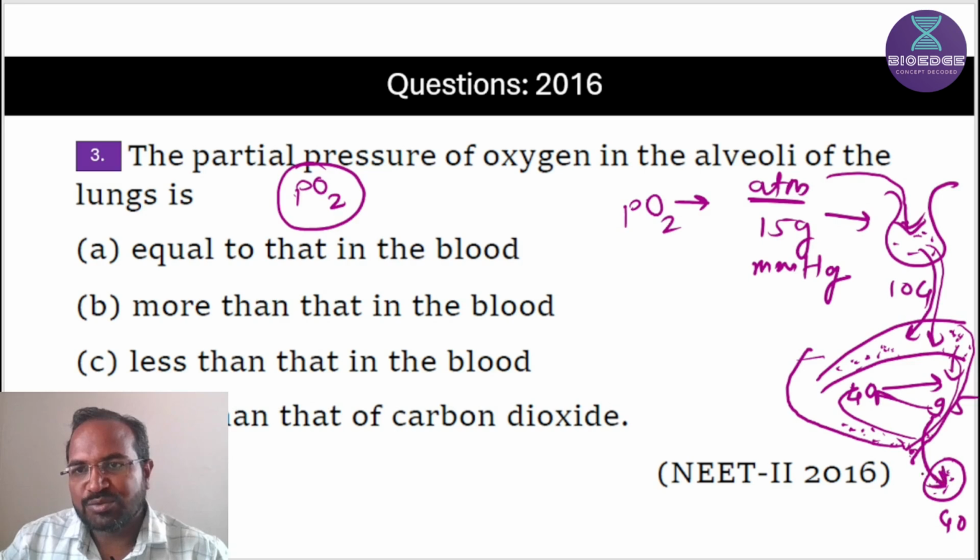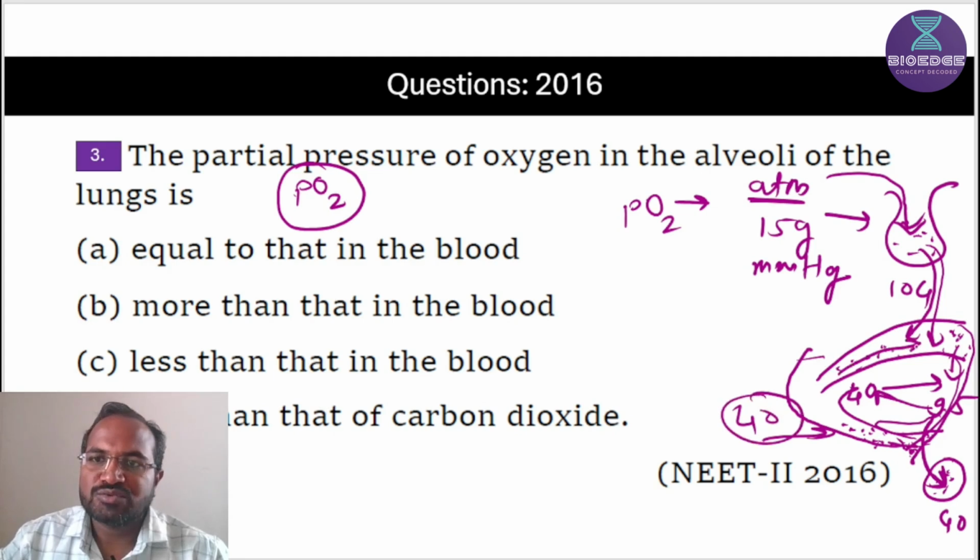Oxygen goes into the tissue, and that's why the partial pressure of oxygen decreases in this part, the deoxygenated blood, and this deoxygenated blood consists of 40 mm of Hg, which also goes to the lungs. So this is the scenario.